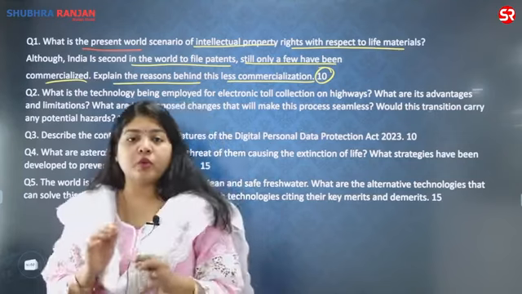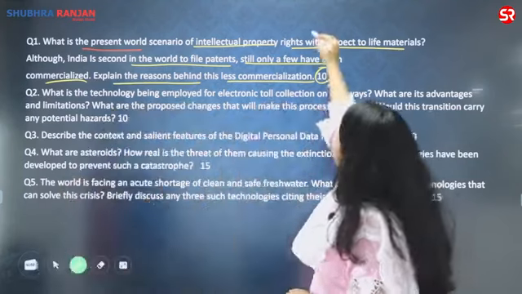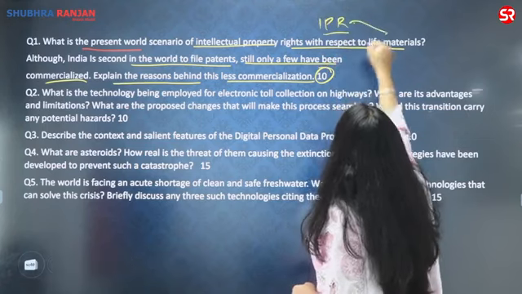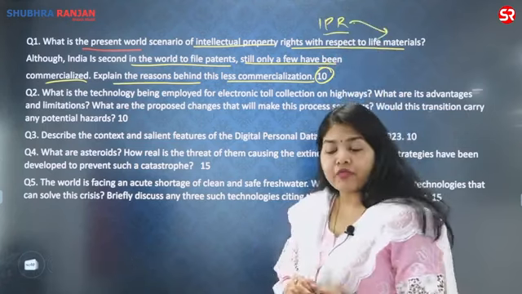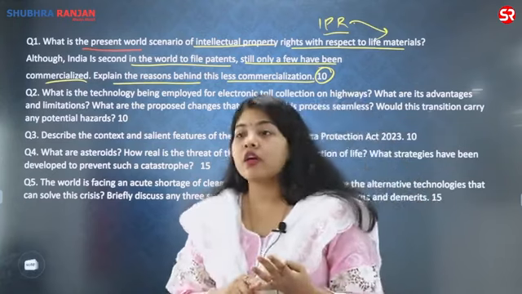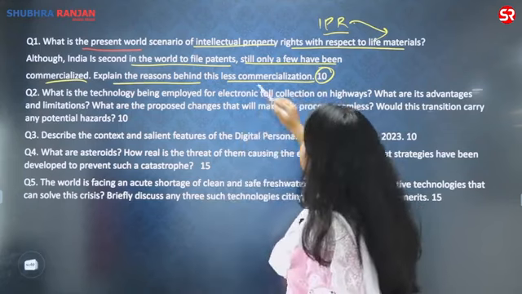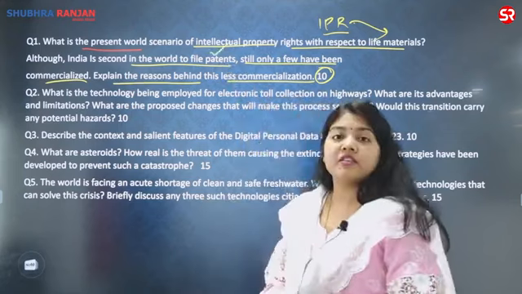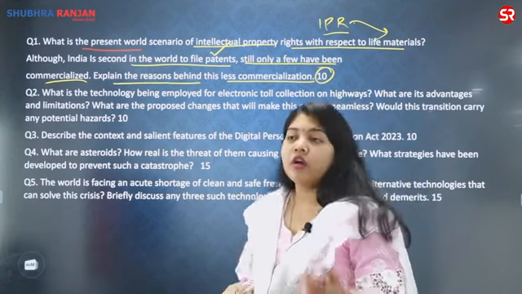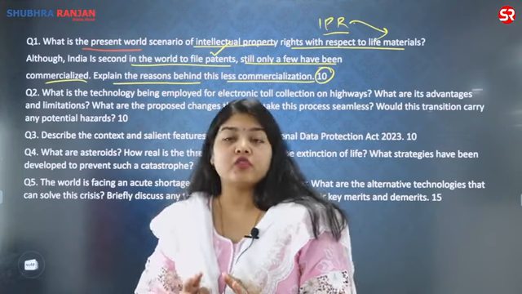10 marks, 150 words. Now, this question talks about the IPR, and the IPR related to the life material. What exactly are life material? Life material are the microorganisms, plants, different types of insects, animals, etc. Then it says that India has the second highest rate of filing patents. In fact, as per the NASSCOM report which came in April, India had nearly 83,000 patents which were filed.